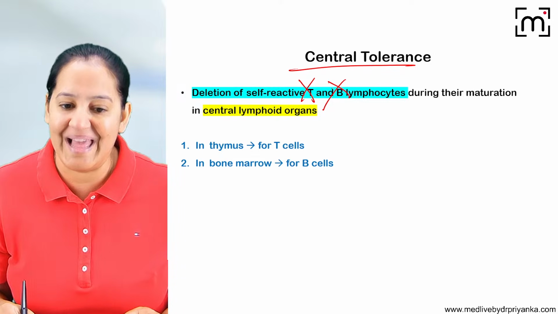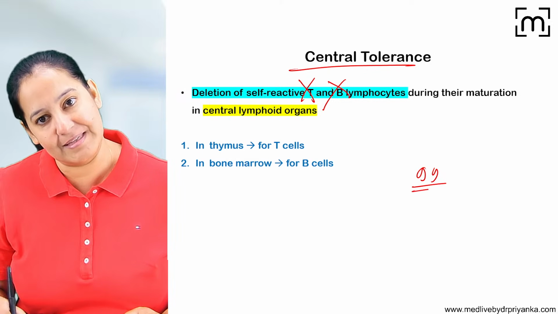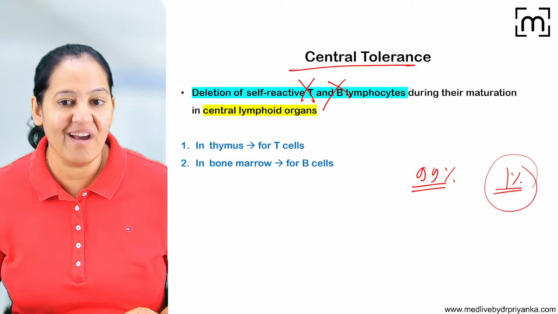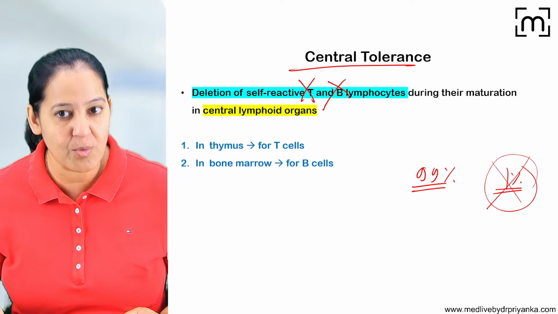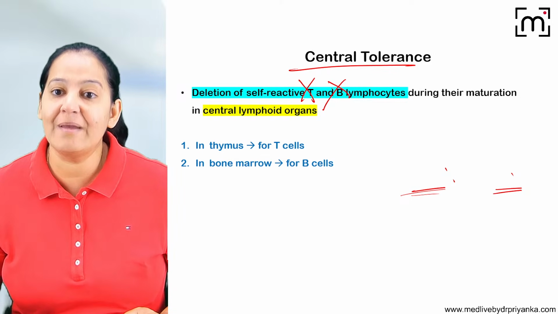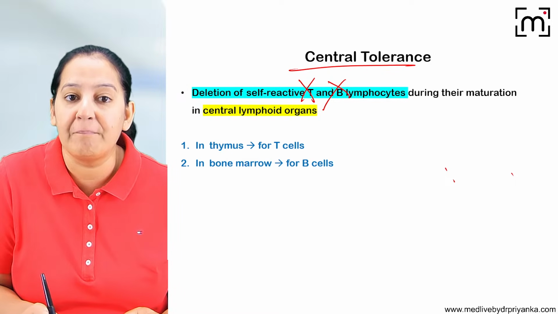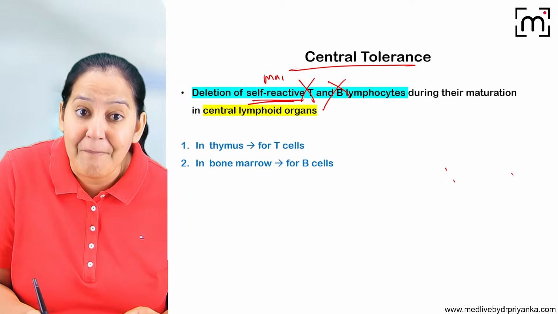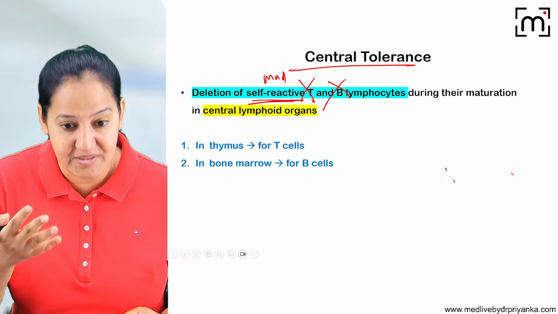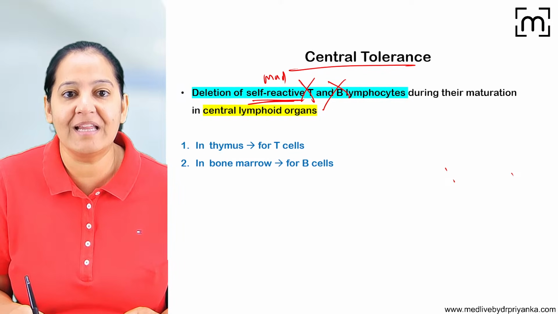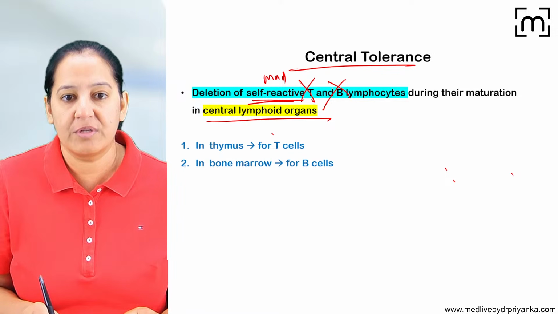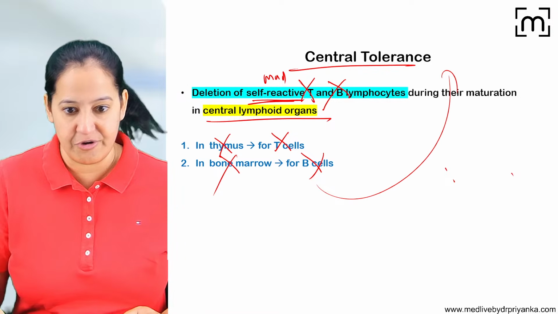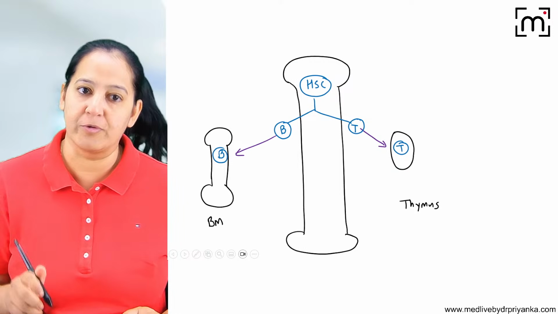We are not killing normal healthy ones. Normal healthy ones are 99%. 99% of soldiers are good. 1% are mad. Oh no. They are killing country people. So we have to kill this 1%. 99% are good. In the same way here, mind the word self-reactive, highlight the word self-reactive. By self-reactive, I mean the mad soldier, they are killing own people. So such B and T lymphocytes are killed in the central organ. T cells are killed in the thymus and B cells are killed in the bone marrow. This is known as central tolerance. We got it. So apoptosis is done.